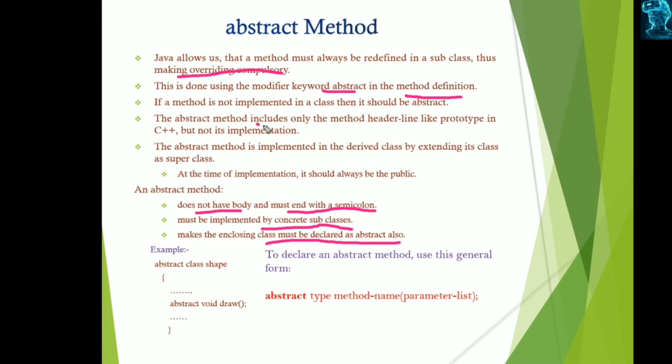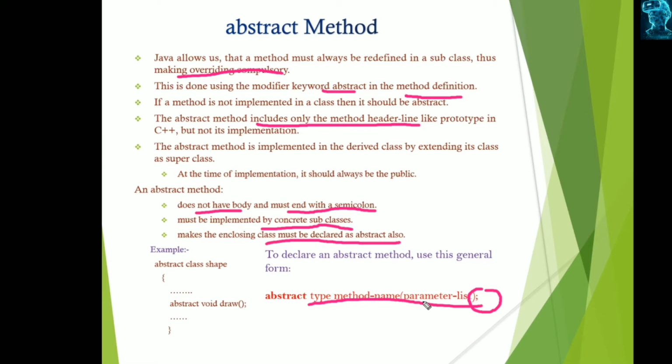That is, an abstract method includes only the method header, like the prototype in C++. This is called the prototype, and it ends with a semicolon, meaning it has no body, no functionality, so it is called abstraction. It means the subclass of the class where it is defined can define its own functionality.